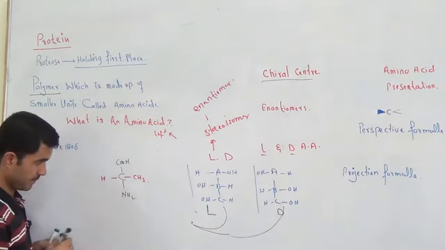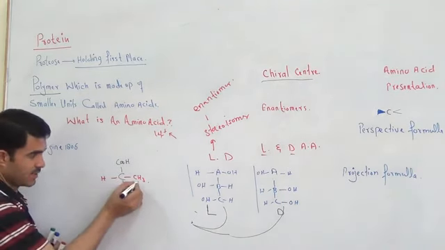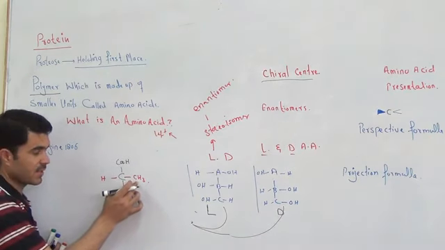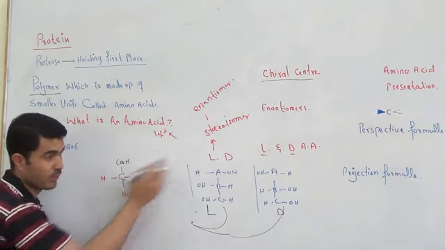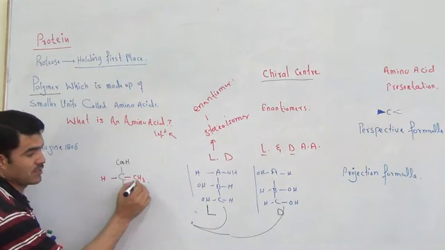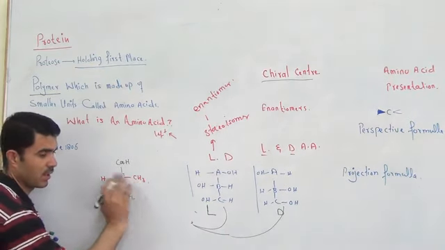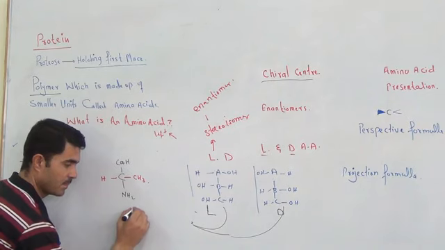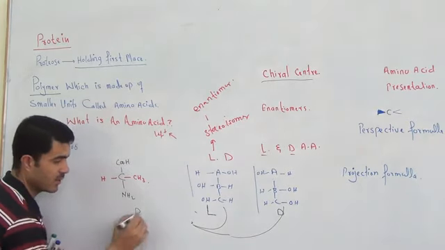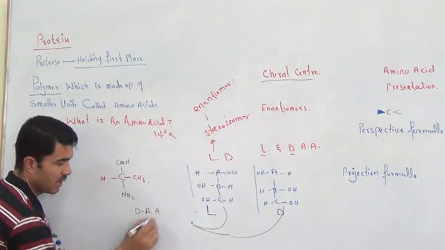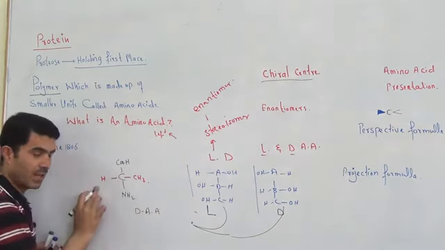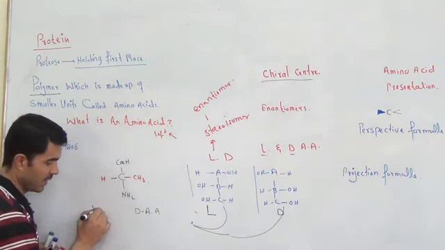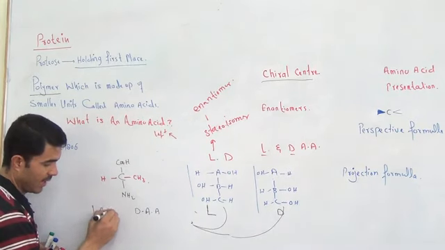In comparison to the OH group of glyceraldehyde, if CH3 comes on the right side, we will give it the name D amino acid, and if that CH3 comes on the left side, we will give it the name L amino acid.